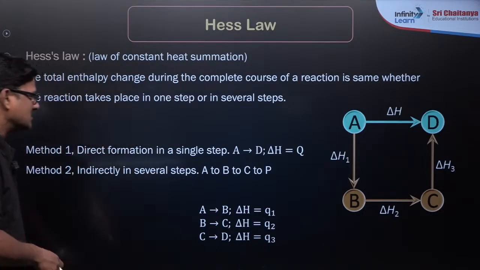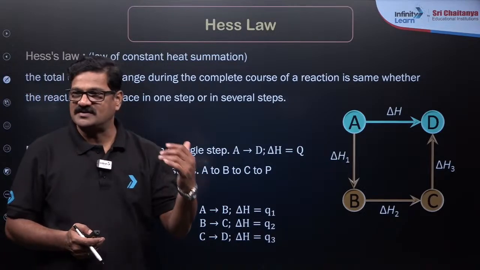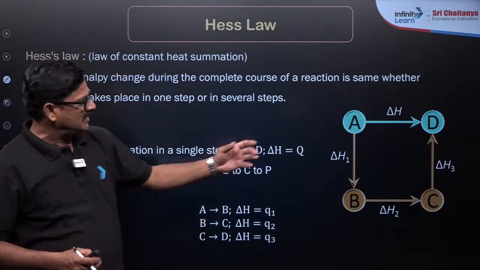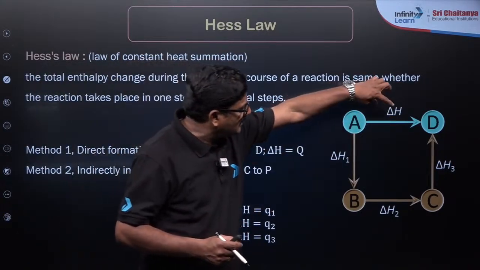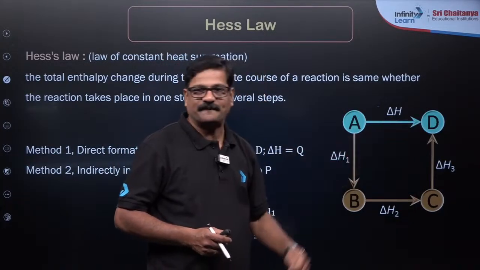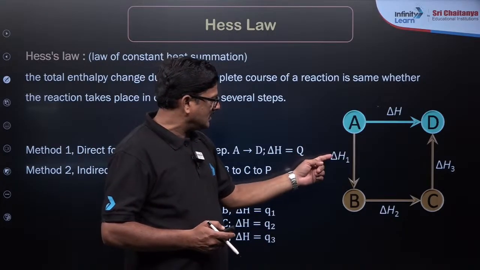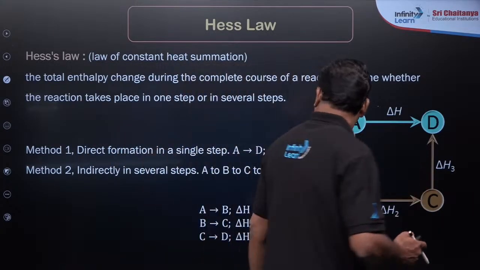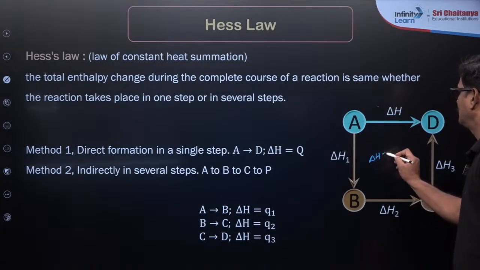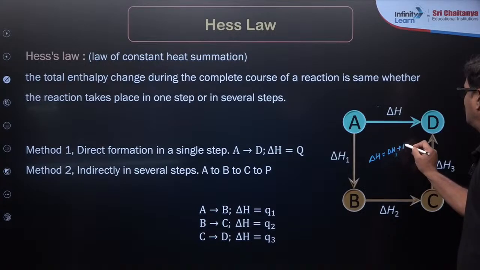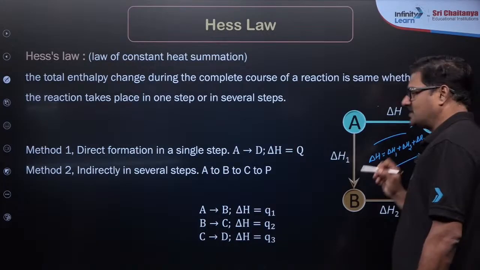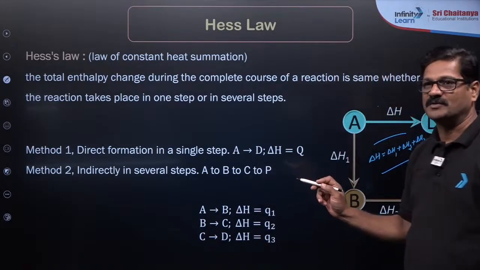Yeah, that's good. So a reaction may take place in a single step or in multiple steps. The heat of the reaction is going to be the same. Let us say A is changing to D, with delta H. And A goes to B, B goes to C, C goes to D, with delta H1, delta H2 and delta H3. So delta H is equal to delta H1 plus delta H2 plus delta H3. So the heat of a reaction is the same whether it takes place in a single step or multiple steps.